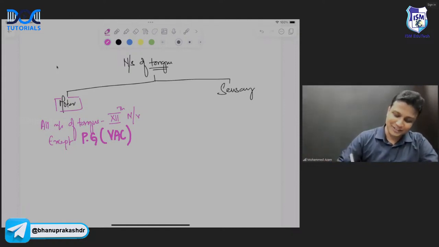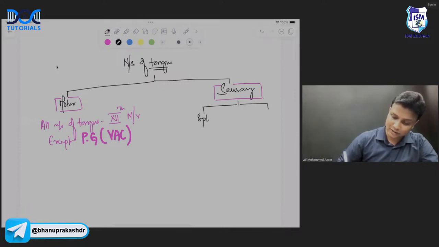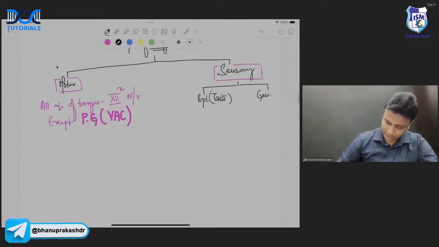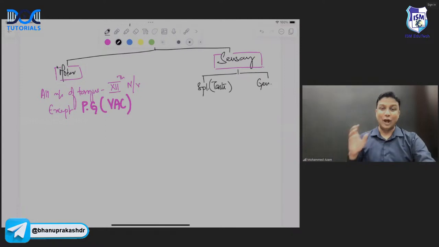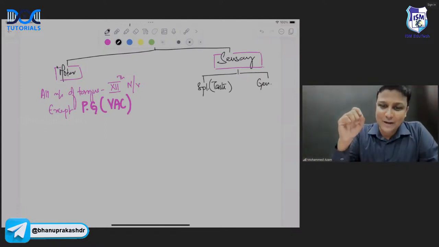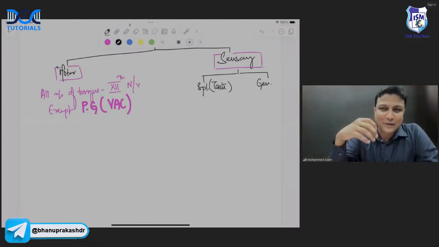Now welcome to the sensory supply. Sensory supply of the tongue is again divided into 2 categories here. One will be special sensation, and the special sensation from the tongue will be the taste, and another one will be the general sensation, sir. This is the problem. Now we have to remember two nerves, sir. Which nerve is going to carry special? Which nerve is going to carry general, sir?